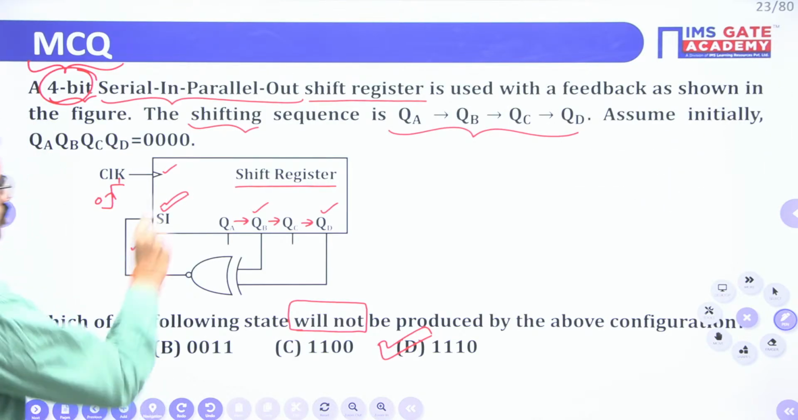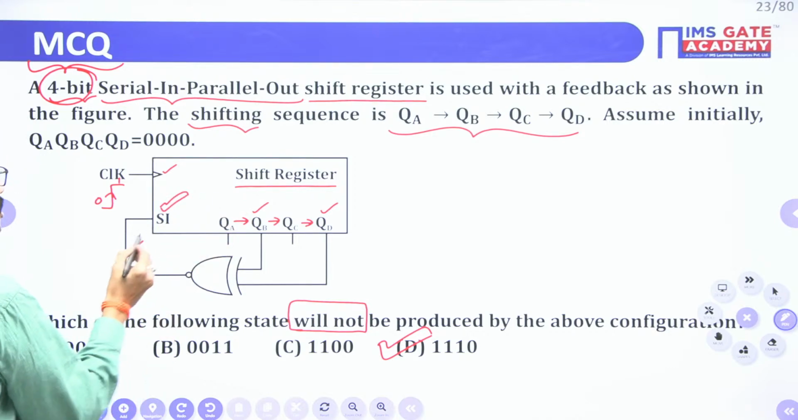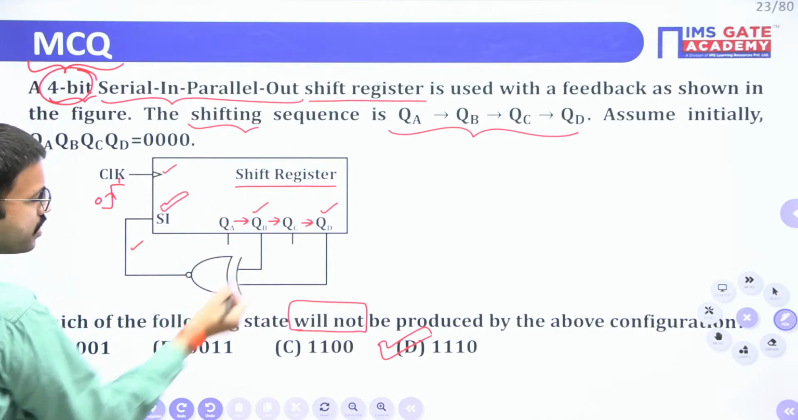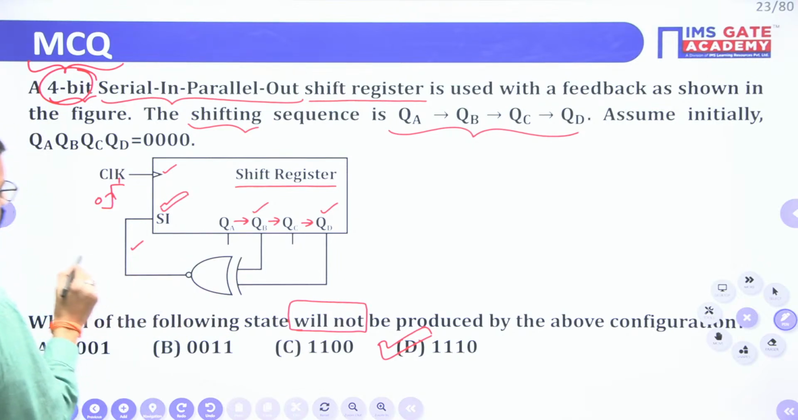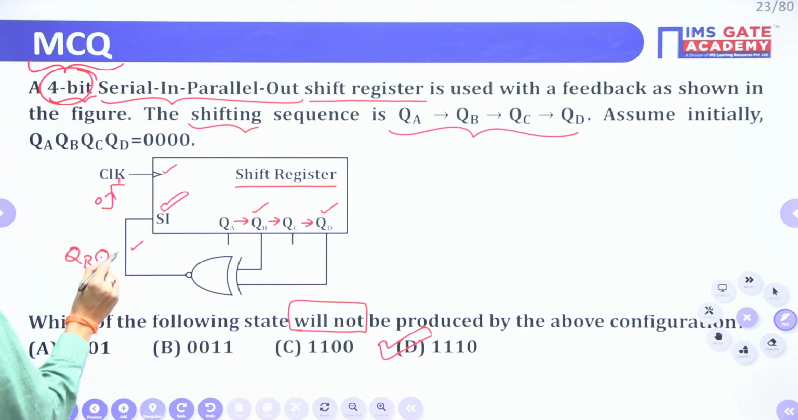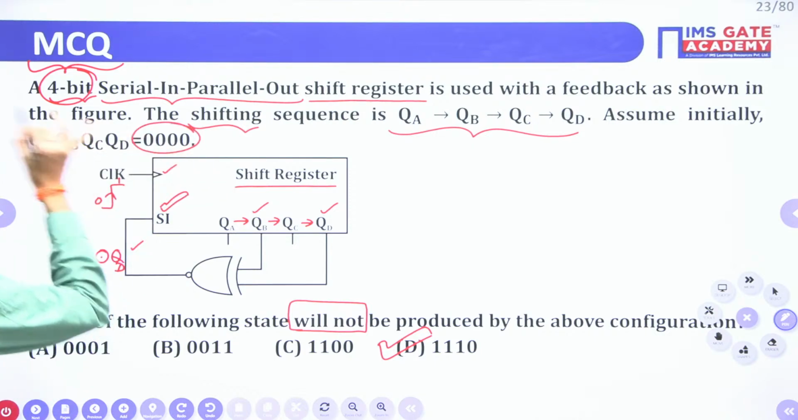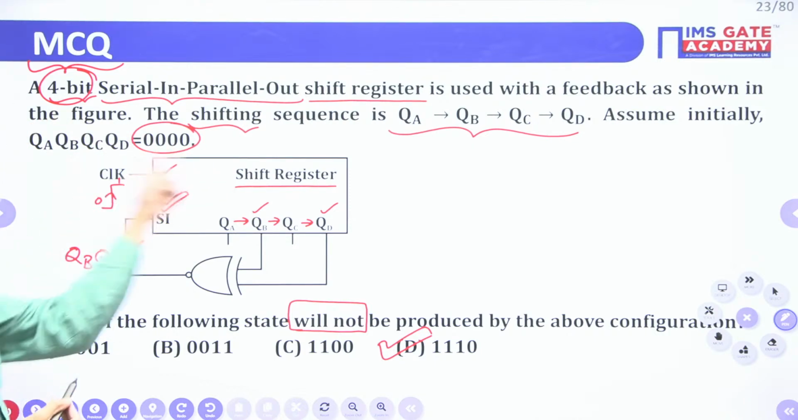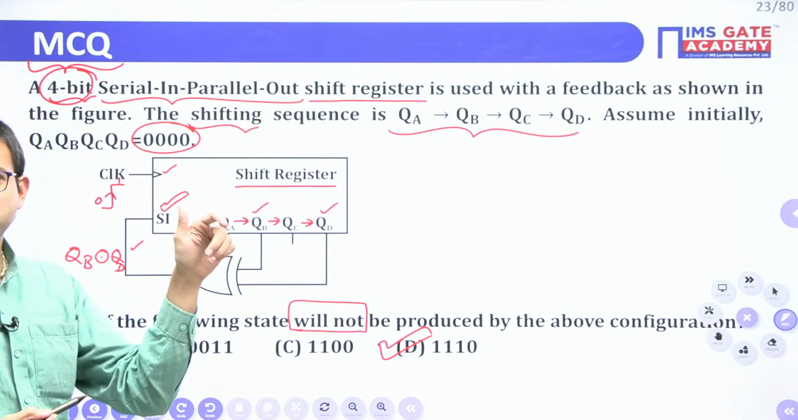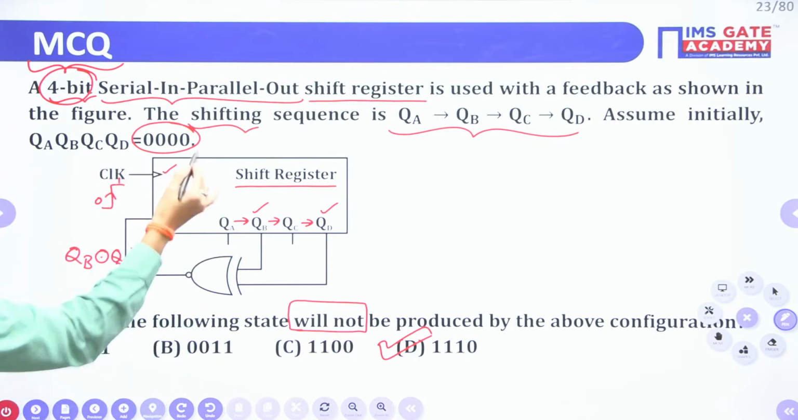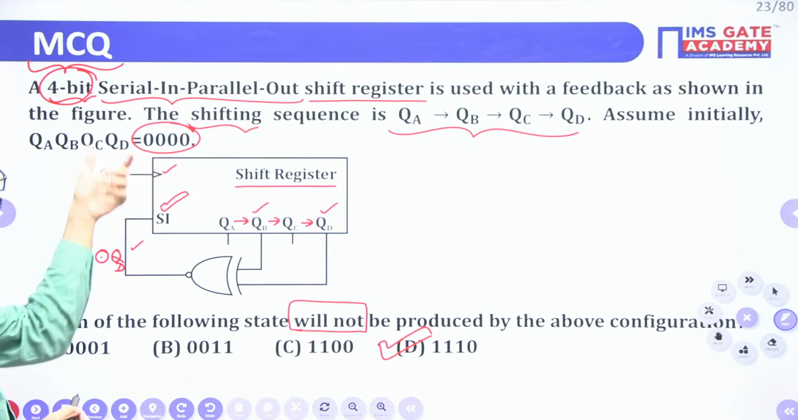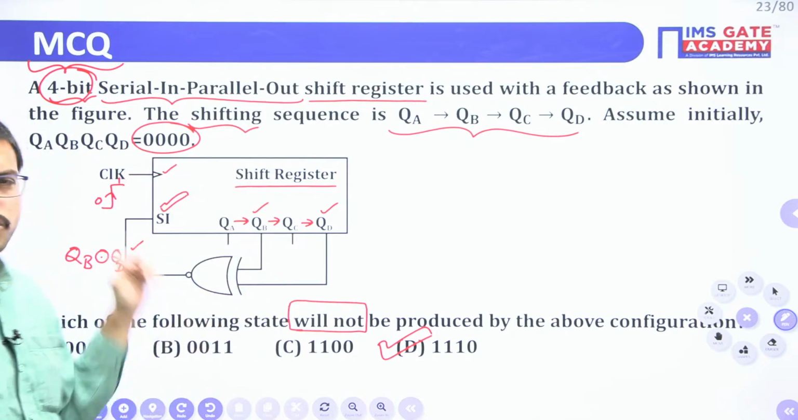See here they have given one shift register. For this particular shift register, the serial input is the output of this XNOR, which is nothing but QB exclusive NOR QD. So this is your serial input, and you are having 4 outputs. Here they have mentioned the initial state as 4 zeros. Sometimes they will specify, sometimes they won't. Whenever they don't specify, you can assume all the bits are 0, but if they mention something other than zeros, you have to take the same accordingly.